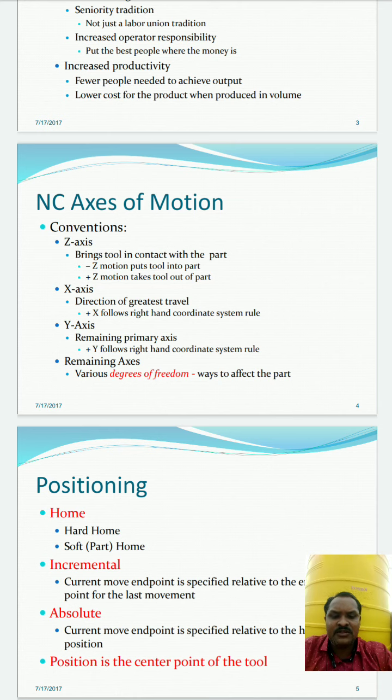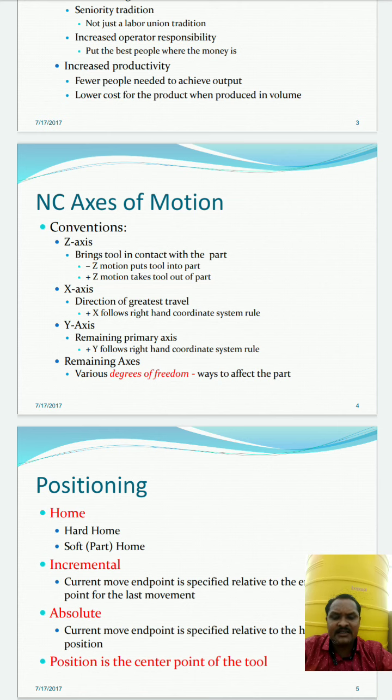The positive z motion will bring the tool bit back to its original position. Writing point: z means the axis which moves in the upward and downward direction. Minus z means the tool goes into the surface of the material. So positive z is the original place.